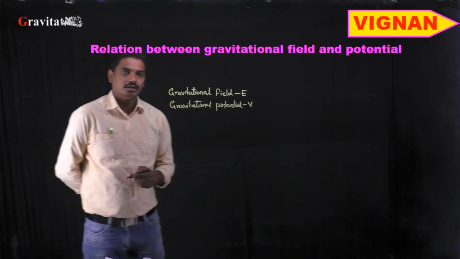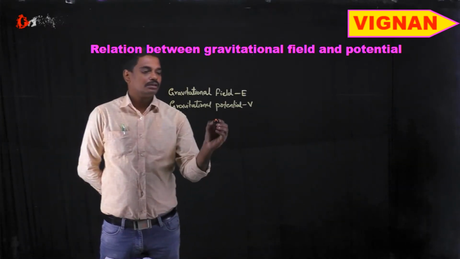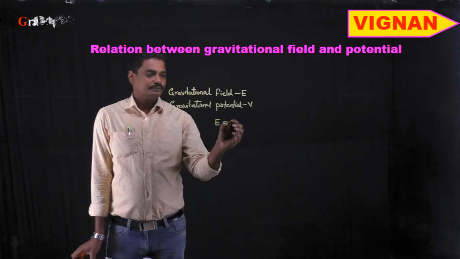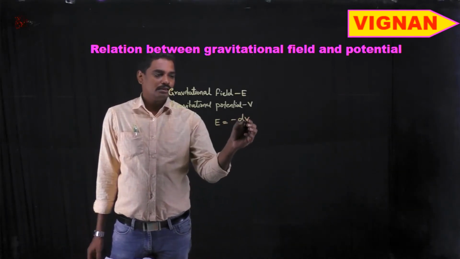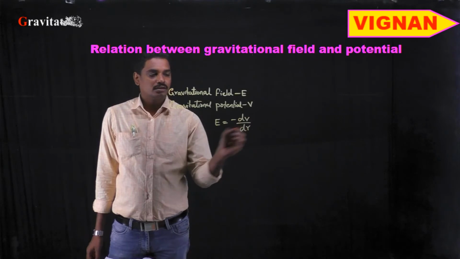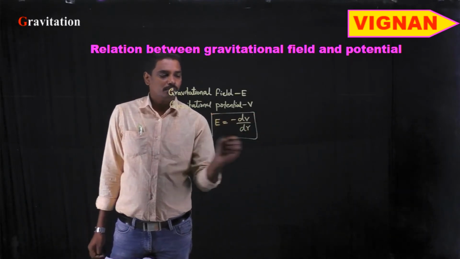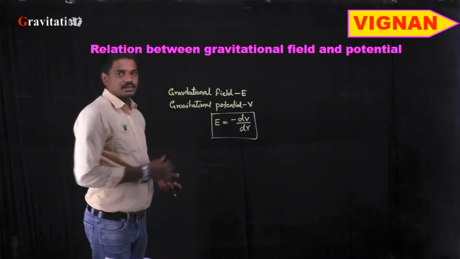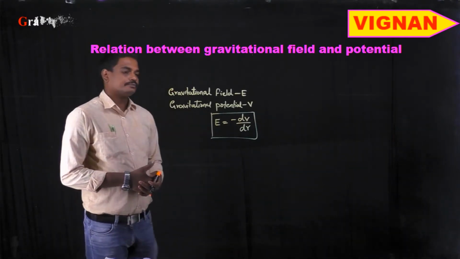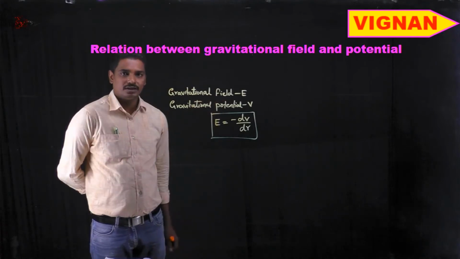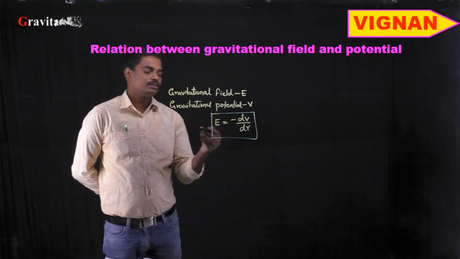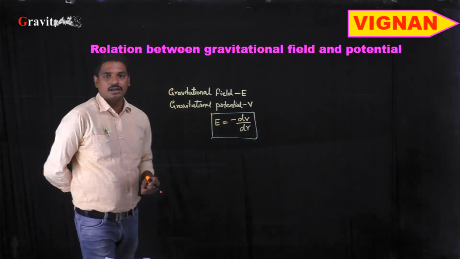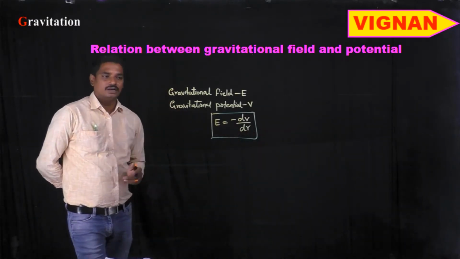The relation between this gravitational field intensity, or the strength of the gravitational field, and the gravitational potential is given by E is equal to minus dV by dr. Here E is a vector quantity, the gravitational field intensity, and r is the position vector of the object with respect to that mass.